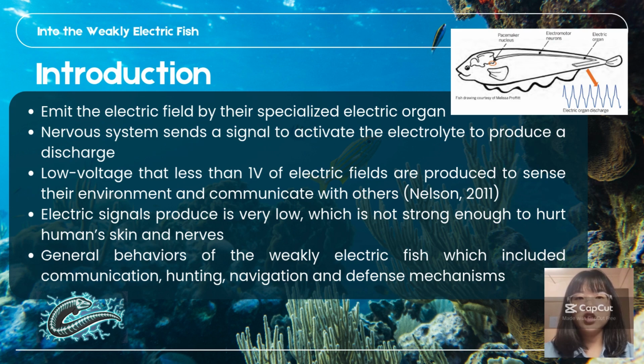First, what is electric fish? Electric fish is a type of fish that will emit electric field by their specialized electric organ. Their nervous system sends a signal to activate the electrolyte to produce a discharge. Electric fish include strongly electric fish and weakly electric fish. In our assignment and presentation, we focus on weakly electric fish only.